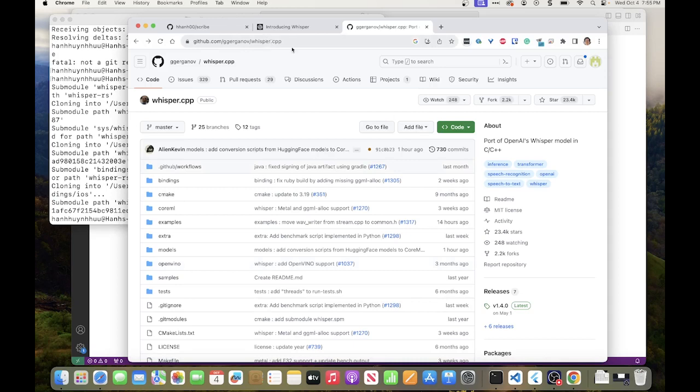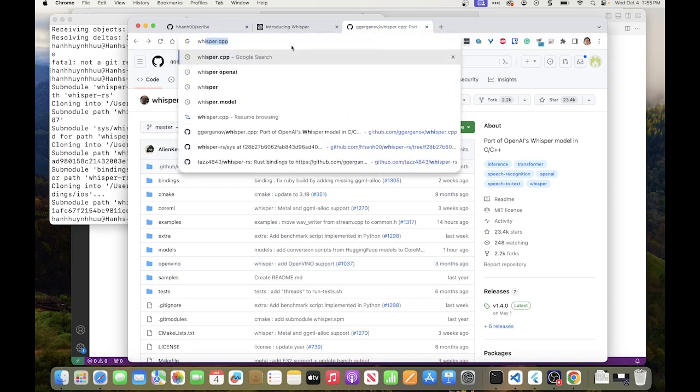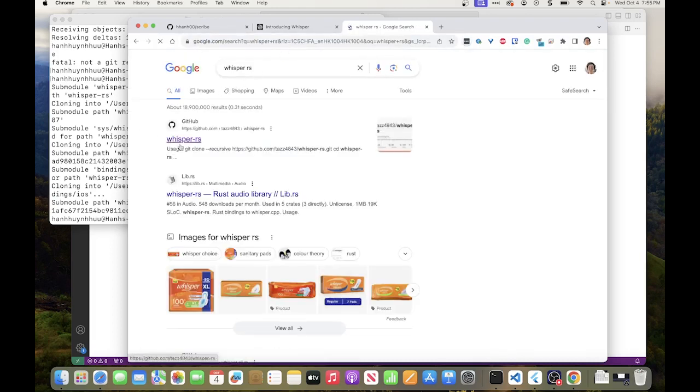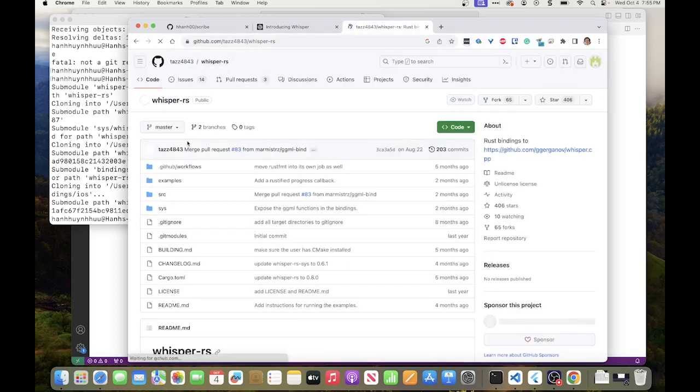So moving forward, we have this library called Whisper RS, which provides Rust bindings to the Whisper CPP, right? Rust bindings to this library is exactly what it's about.